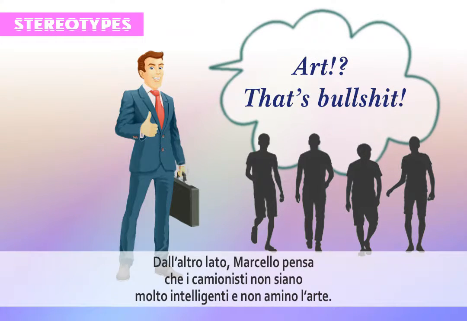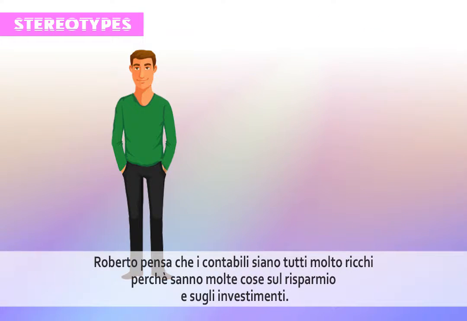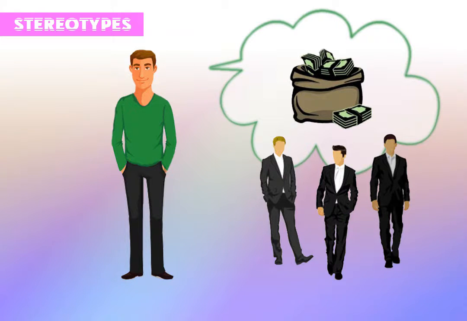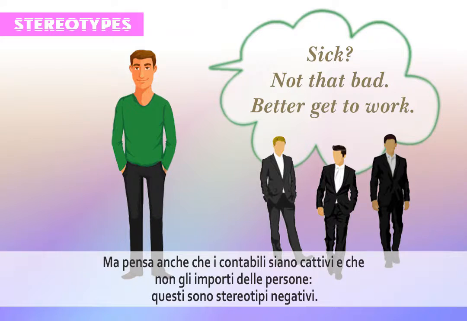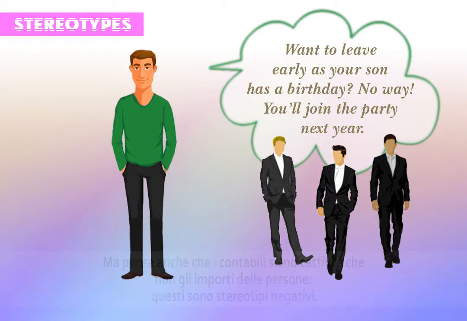On the other hand, Marcel thinks that truck drivers are not very intelligent and don't like art, which are negative stereotypes. Robert thinks that accountants are all very rich because they know a lot about savings and investments. But he also thinks that accountants are mean and do not care about people, which is a negative stereotype.